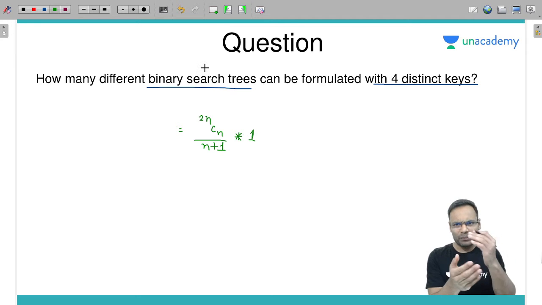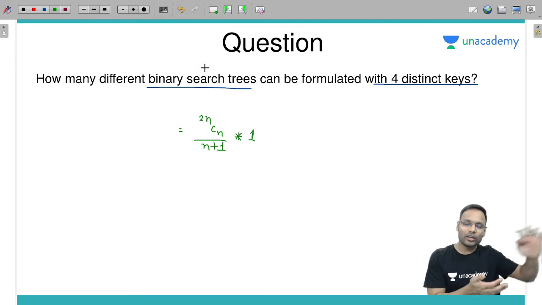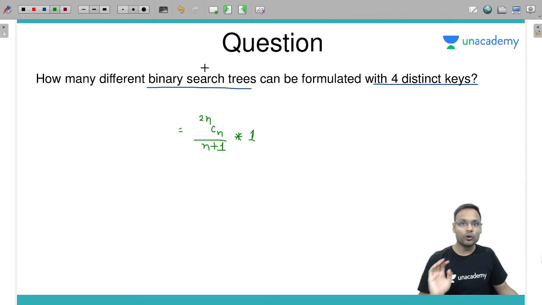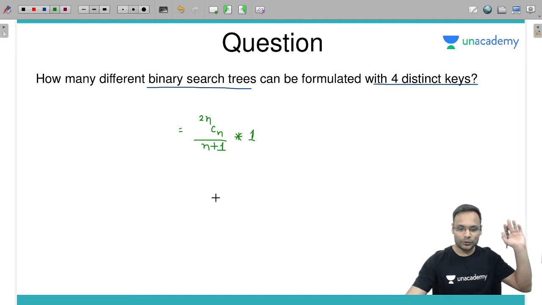I have explained this in detail in my class. Check out that video if you haven't seen it. Go to this channel, Unacademy Computer Science, go to the playlist section, then go for the data structure playlist. In that, just check out one video of binary tree, binary search tree. I have explained all these beautifully.